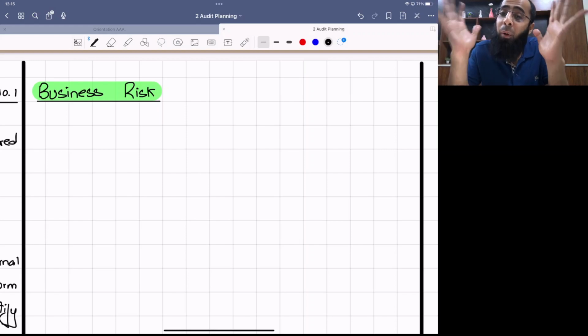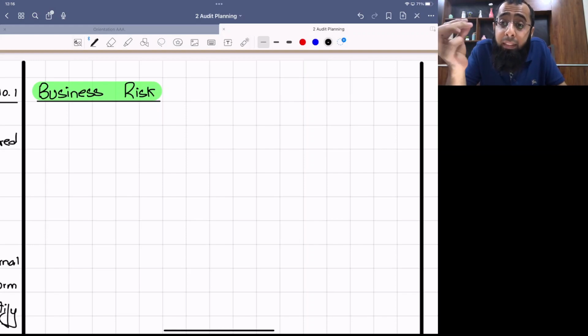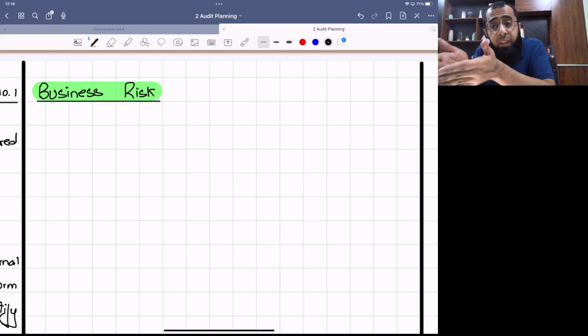Now, one very important question. Sir, what is the interest of the auditor in business risk? The auditor is there to audit the financial statements. Why is he thinking about the client's business? See, the client's business will lead to multiple impacts on the financial statements, because financial statements reflect the client's business.